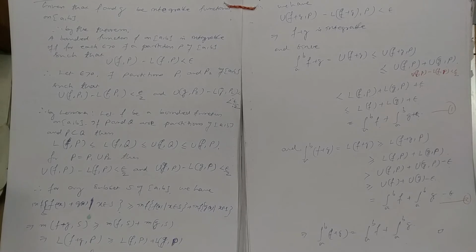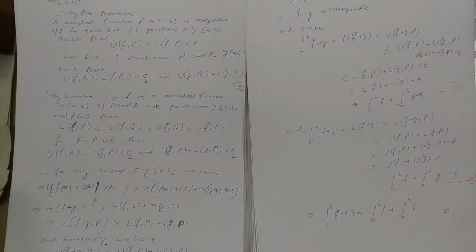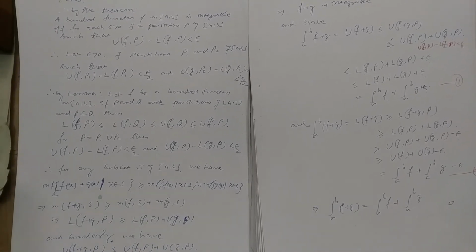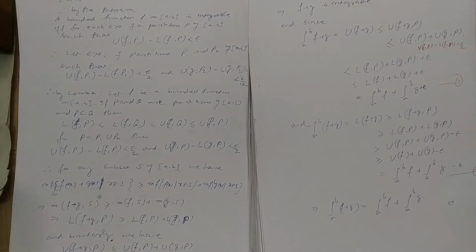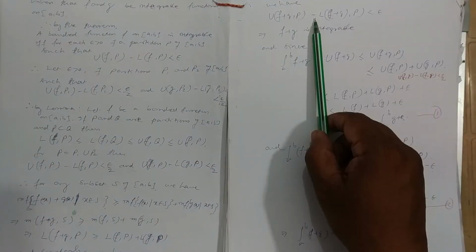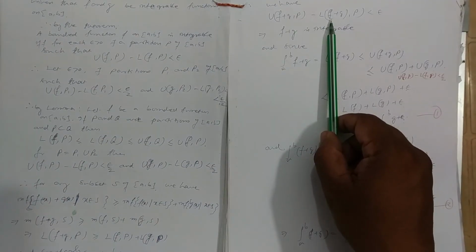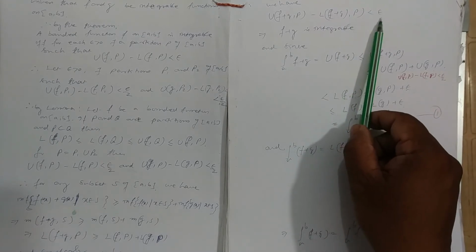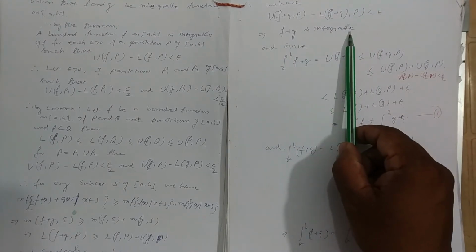And similarly, we have the upper Darboux sum of the function f plus g corresponding to partition P is less than or equal to the upper Darboux sum of f corresponding to P plus the upper Darboux sum of g corresponding to P. So we have the upper Darboux sum of f plus g minus the lower Darboux sum of f plus g corresponding to partition P is less than epsilon. So f plus g is integrable.